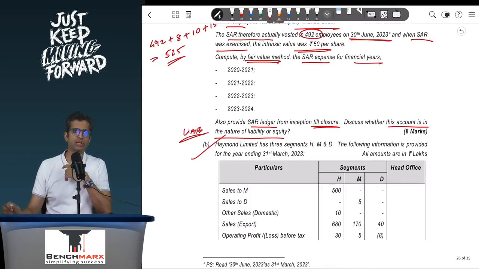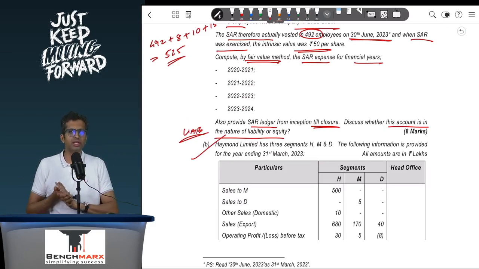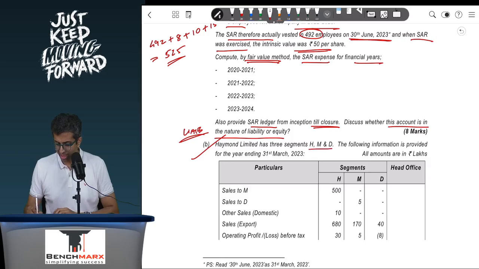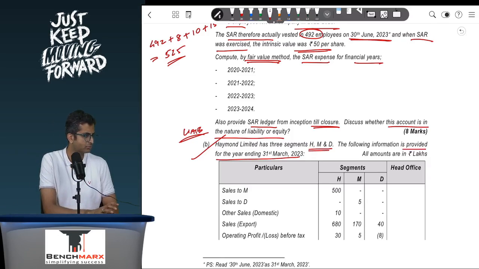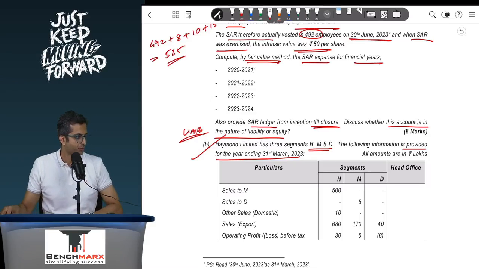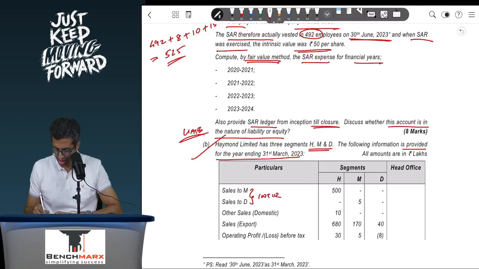5B is actually a segment question. It appears to be tricky, but it is actually like a CA inter type of a question if you read it properly. So let us review this. Heyman Limited has 3 segments, H, M and D. The following information is provided for the year ended 31st March 2023. So over here you have, let us say, amount in lakhs, sales to M, sales to D. So these are inter-department sales. Then other sales which are domestic, and export sales.